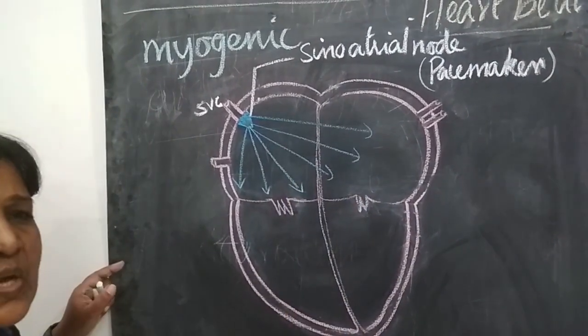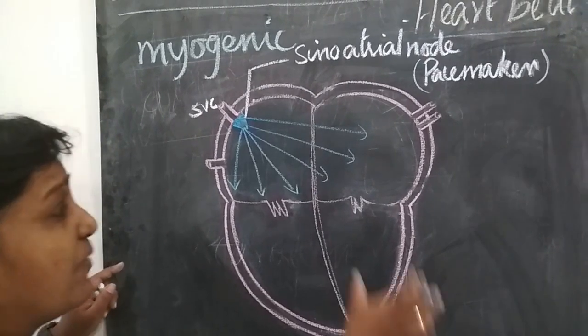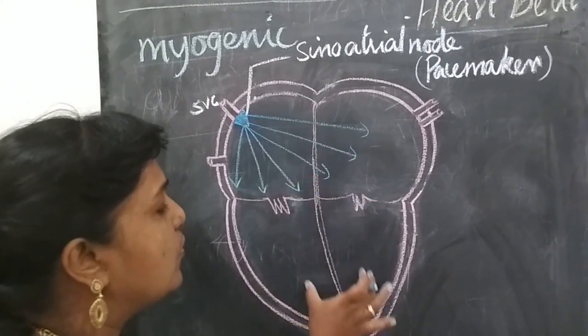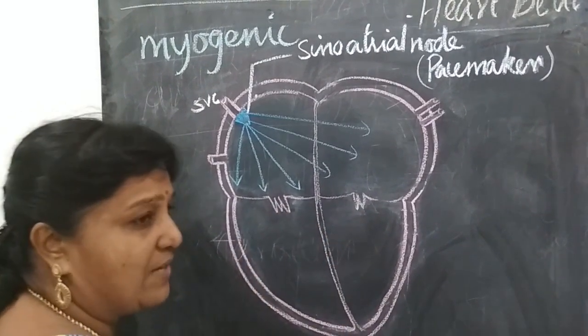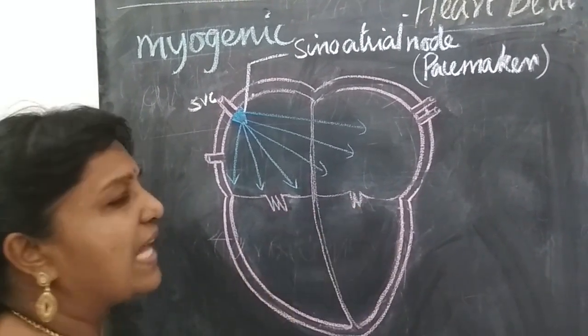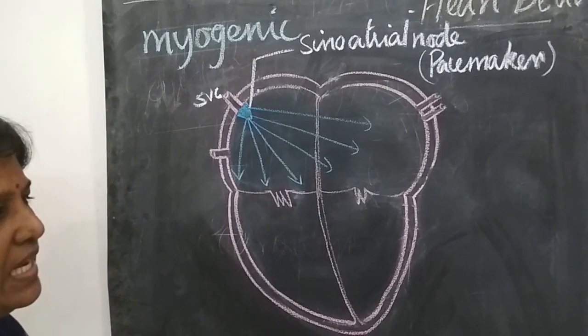When the auricles are contracting, the blood from the auricles moves into the ventricles through the atrioventricular valves, that is, the bicuspid and tricuspid valves.